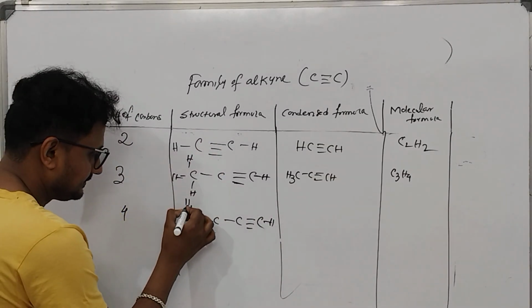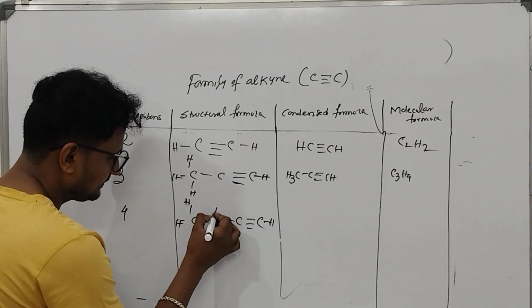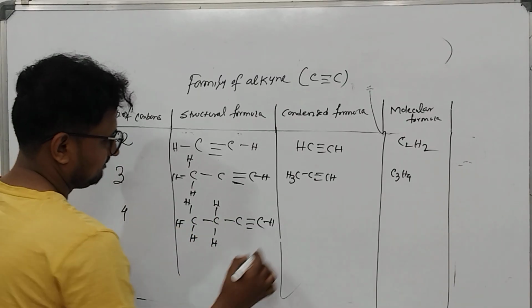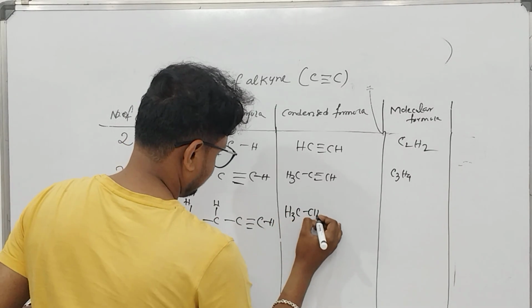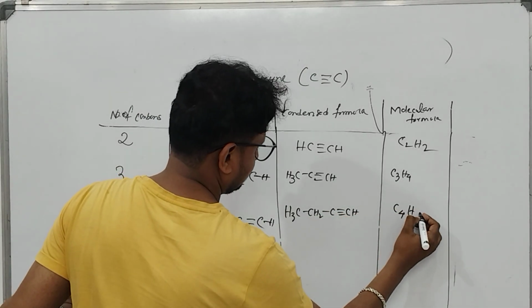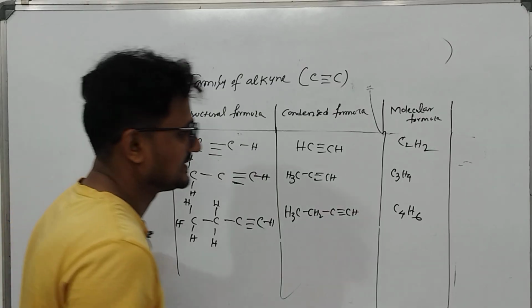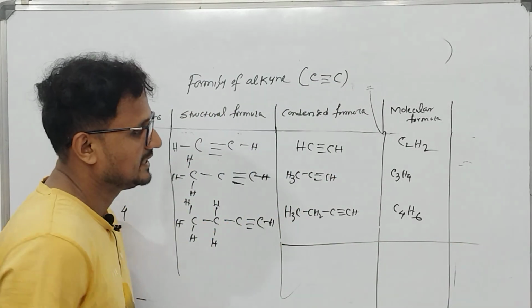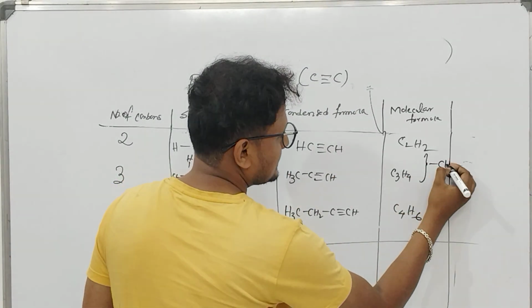Okay, C4H6. Now here also you can see the difference is CH2.